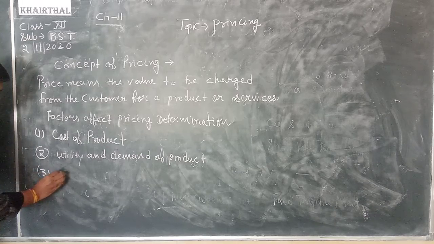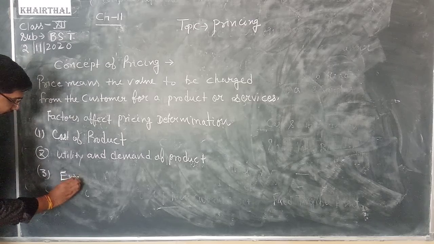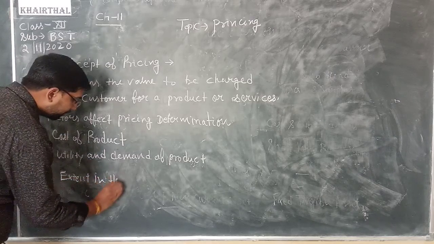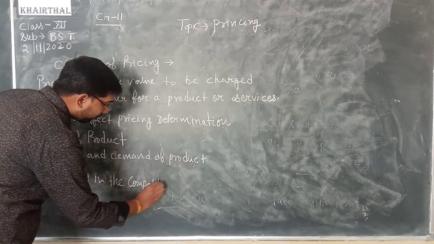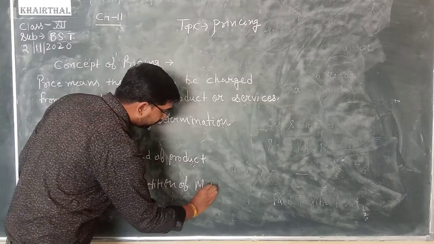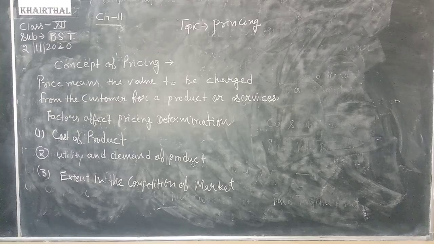Point number 3, extent of competition in the market. So market competition directly affects product pricing. If substitute products are available regarding this product, it affects the product price.